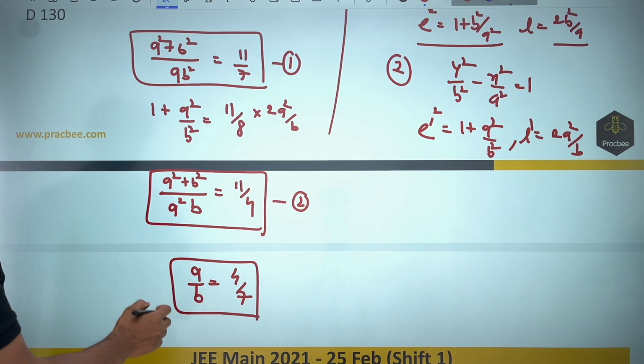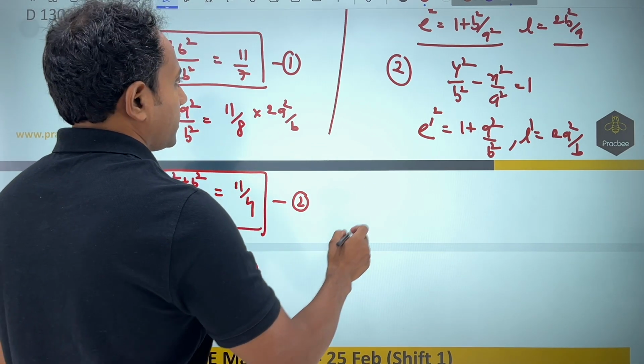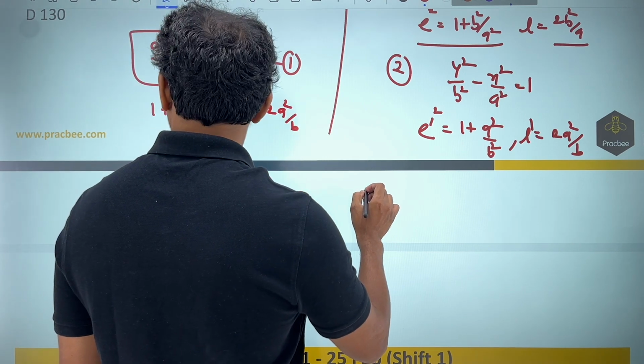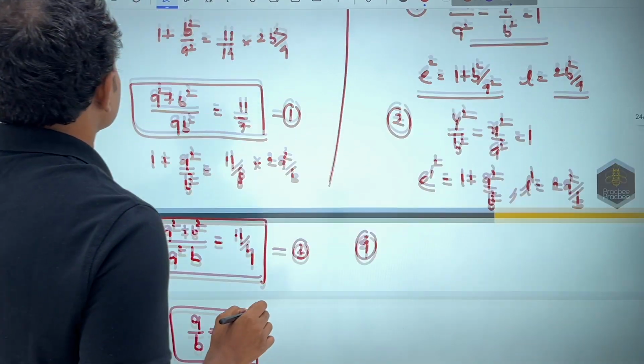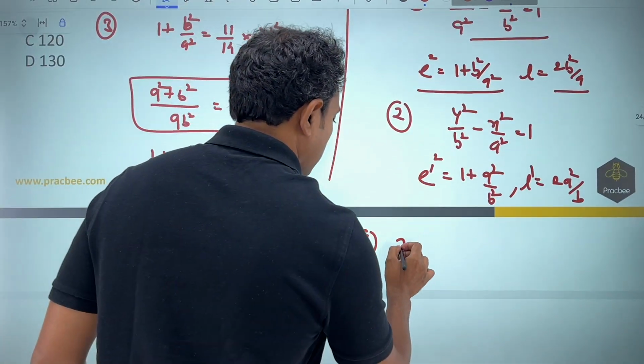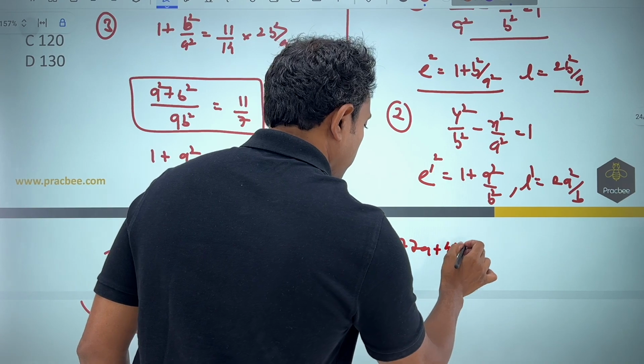Once you have got the value of a by b, you can put these values here, get the values of a and b, and in the next part, that is the fourth part, we are going to substitute it in the expression 77a plus 44b to get the answer.